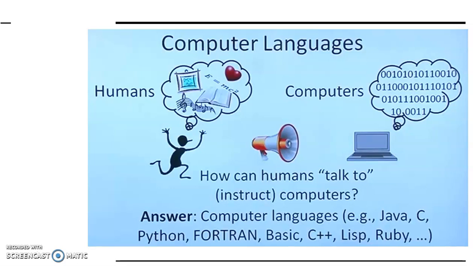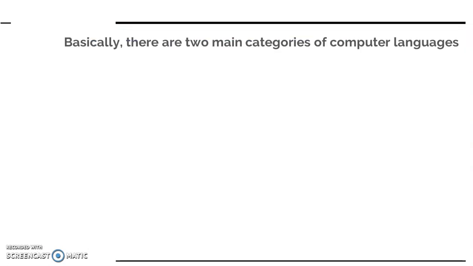So how do we communicate? How can a human communicate with a computer? The answer is a computer language. Computer languages, for example, Java, C, Python, C++, .NET, are examples of computer language. Basically, there are two main categories of computer language. So let us discuss the first one.